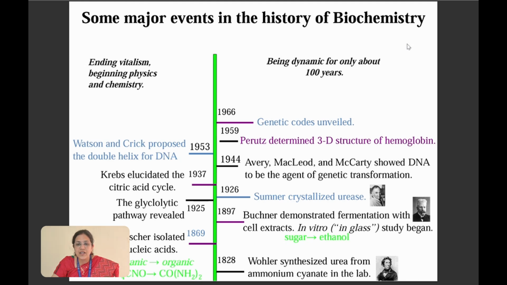If you see the other discoveries in biochemistry over about 100 years, you can see the unveiling of the genetic code, then the 3D structure of hemoglobin, and MacLeod and McCarty identified the genetic transformation process. Urease was discovered and found to be crystalline in nature. Buchner identified the fermentation reaction in cell extracts, where sugar was converted to ethanol. And Wohler identified that urea is synthesized from ammonium cyanate in the lab.